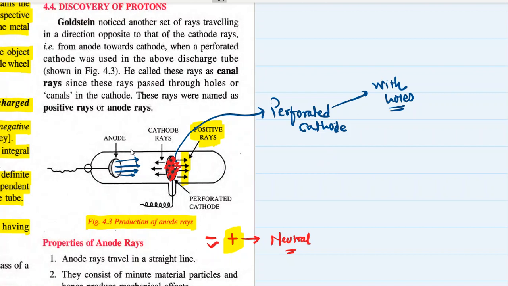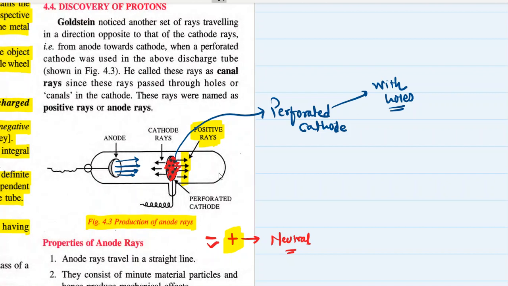Through these holes, these anode rays just pass through, because anode rays have great velocity. So when they approach the cathode, they want to get attracted by the cathode. When they approach the cathode, and when they actually approach the holes in the cathode, they cannot stop their velocity. So due to their momentum, they just pass through.